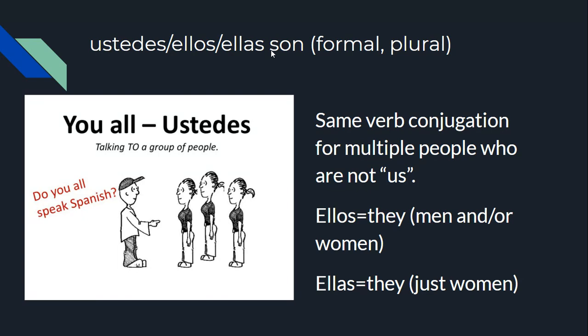Okay, so this would apply to any multiple people we're talking about who do not include ourselves. Okay, so if I'm talking about a group of boys, I'll say ellos son. If I'm talking about a group of girls, ellas son. If I'm addressing multiple people, like if I were in class addressing the class, I will say ustedes son. Okay, so that's going to be our plural form.